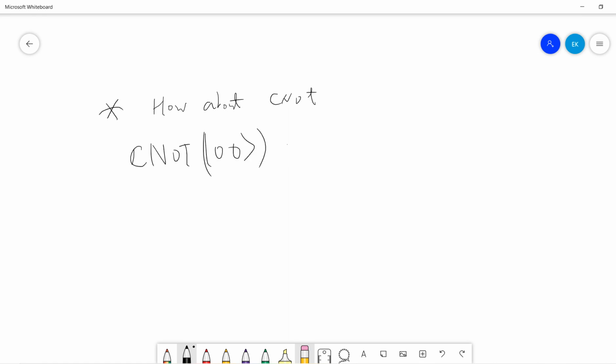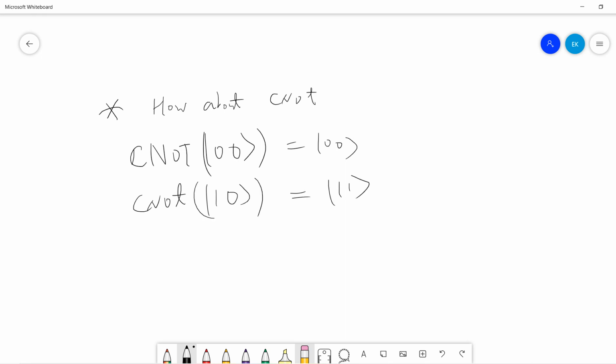Okay, but there is a stupid remark. The remark is: how about CNOT? Right, so some guy will say that CNOT is somehow like cloning, because CNOT acts on 0 0 to give 0 0, and CNOT acting on 1 0 gives 1 1 or something.